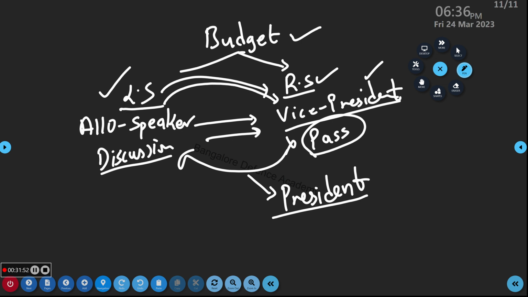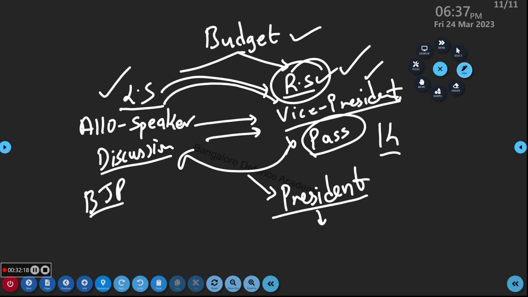Now the rule says the Lok Sabha will pass the money bill to which Sabha? Can they keep it for a long time? What is the maximum time limit? 14 days. So after 14 days the bill will go to whom? Now imagine the Congress here getting angry. What to do? This bill is going to the president. But now Congress and Congress are friends. There is a possibility in politics that this situation may come.